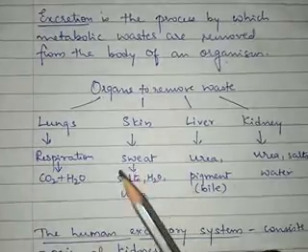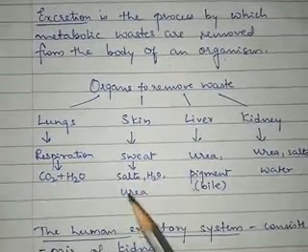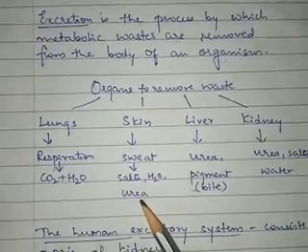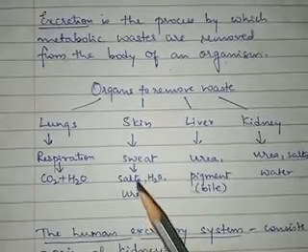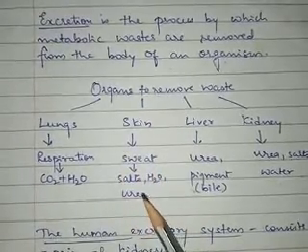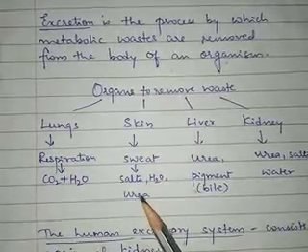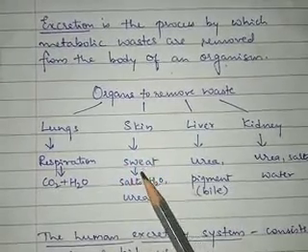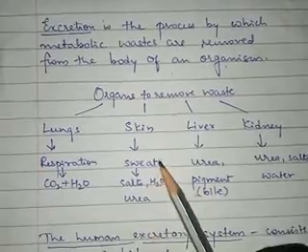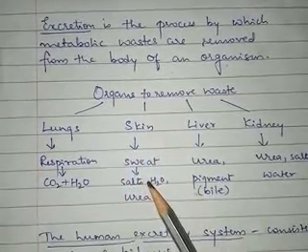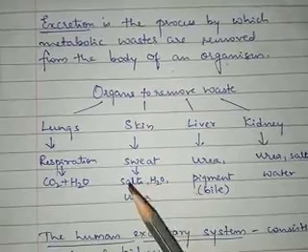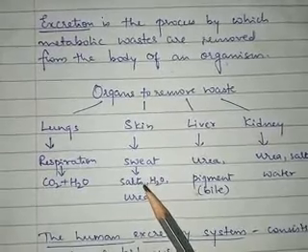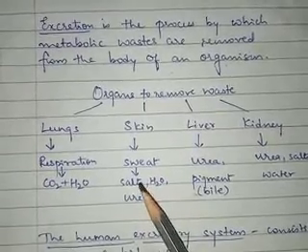So, in the sweat, salt, water and urea are present, and through the sweat gland, these things will be removed out of the body. Sweat gland will be removing the salt, water and urea from the body through the sweat pore that is present on the skin. Sweat is not only for the removal of the waste material from the body, it also helps in maintaining the body temperature. When you sweat and the sweat evaporates, your body cools. So in this way the body temperature is maintained because of sweating.